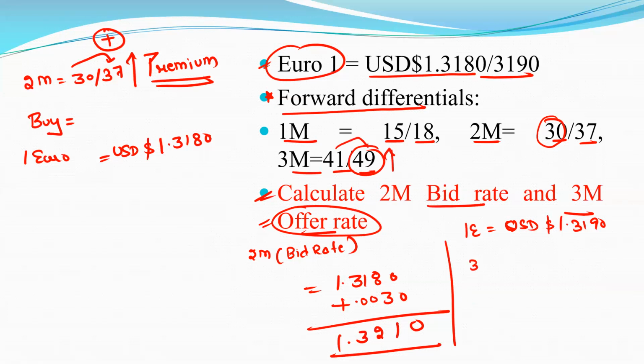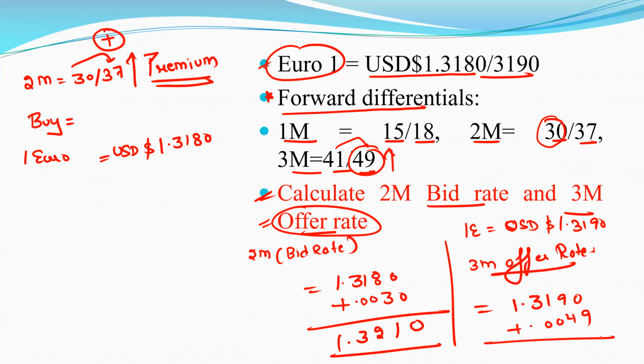So the 3-month offer rate is 1.3190 plus 0.0049, which is 1.3239. This is the 3-month offer rate.